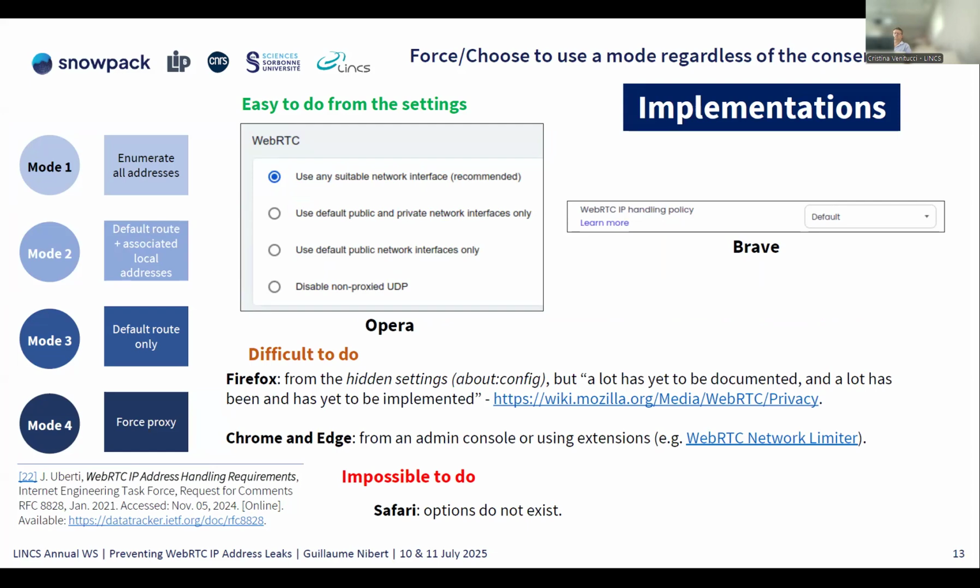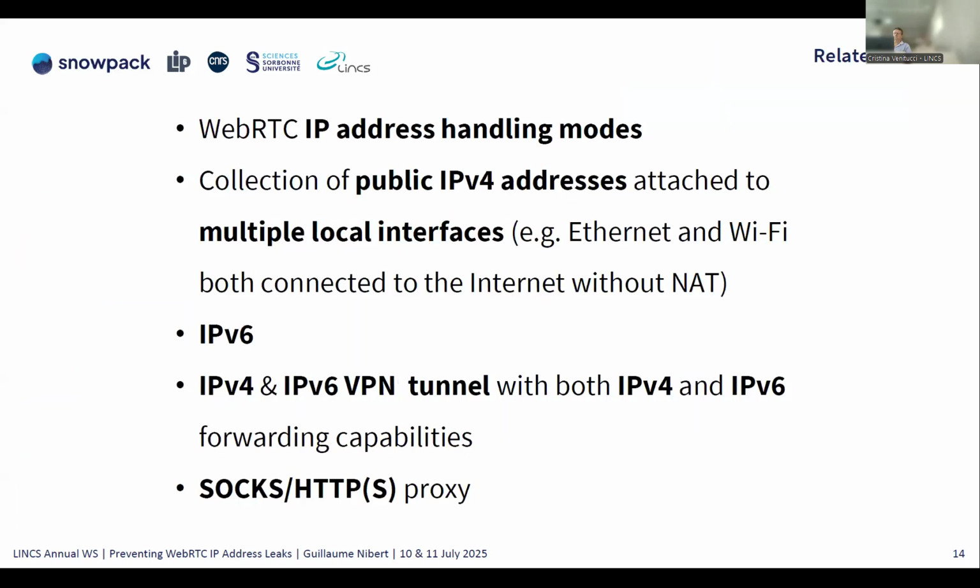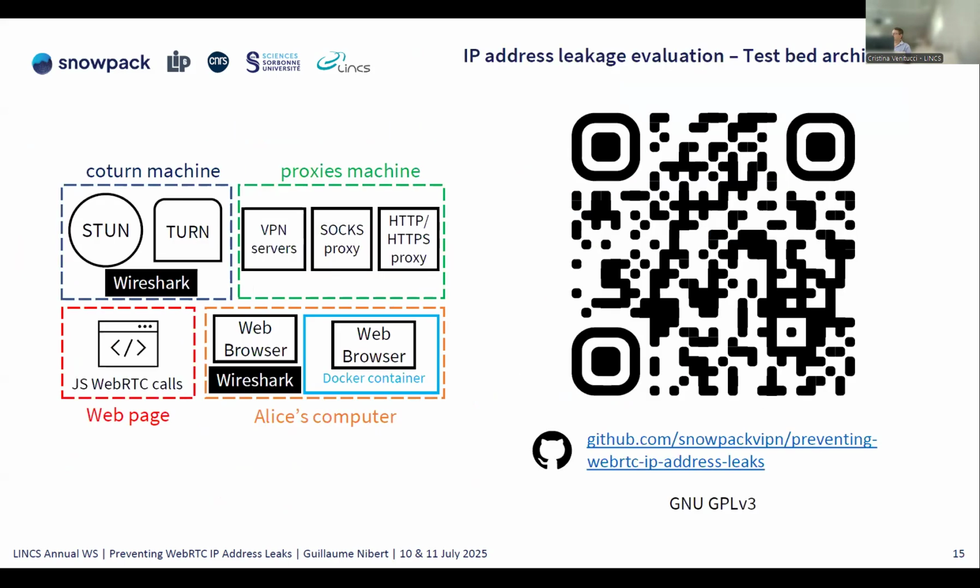On Chrome and Edge, you need an admin console or to install a third-party extension, and on Safari it is impossible to do because it is not implemented. And so we added to our related works the study of the different handling modes of IP addresses, the collection of IPv4 addresses of multiple local network interfaces. While we are connected both over Wi-Fi and over Ethernet, we study the IPv6 case and also the IPv4 and IPv6 case using VPN, SOCKS, and HTTPS proxy.